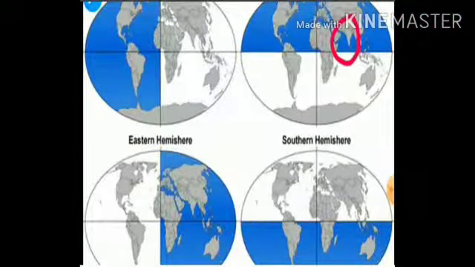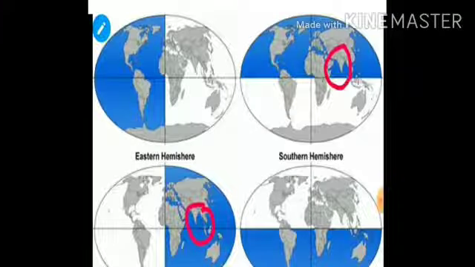The next slide is the location of India. The horizontal line that is crossing the globe is called the equator. India is lying to the north of the equator, so India is lying in the northern hemisphere. In the next slide, you will come to know that the vertical line that is crossing the globe is the prime meridian. India is located to the east of the prime meridian, so India is also located in the eastern hemisphere.